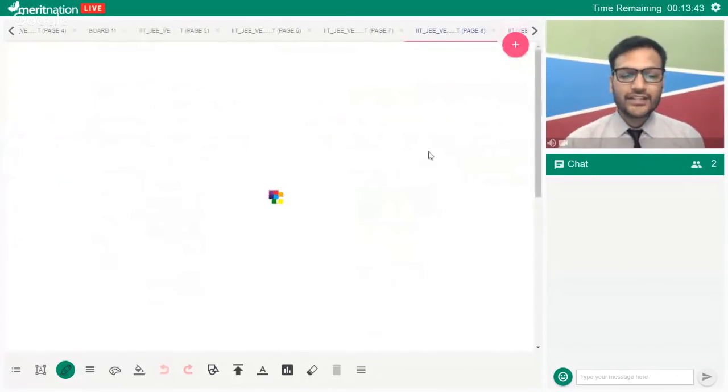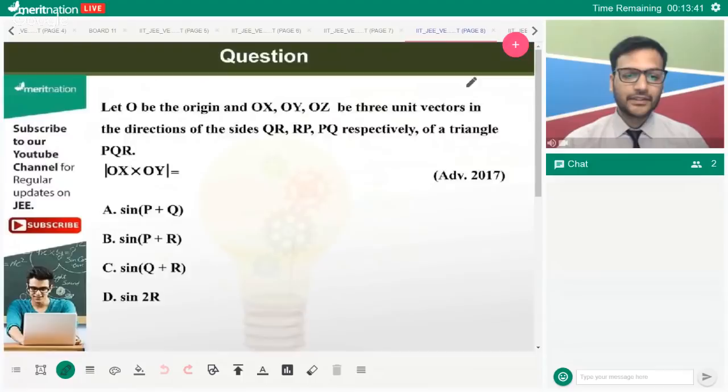There is one more question associated with it, the same Advanced one. So you can do this. It's a very, very simple question. You can try this question as your homework.